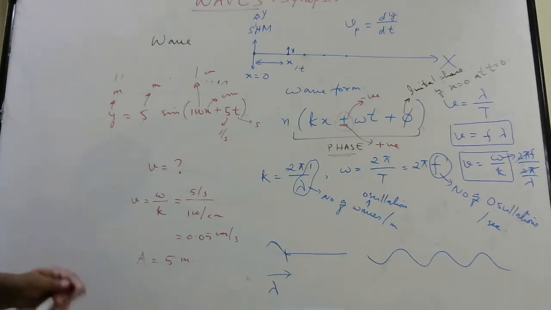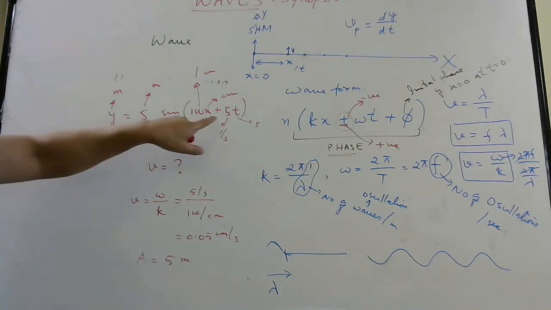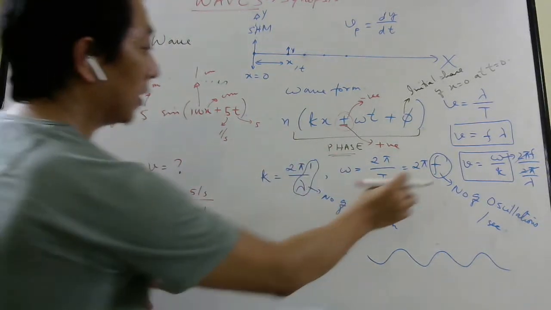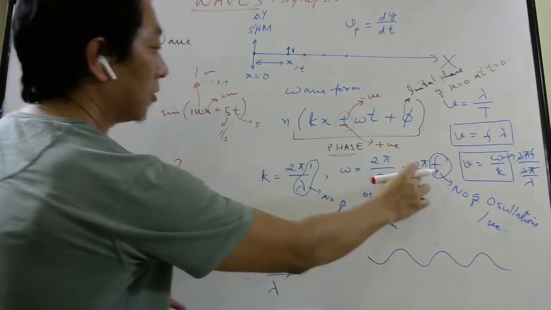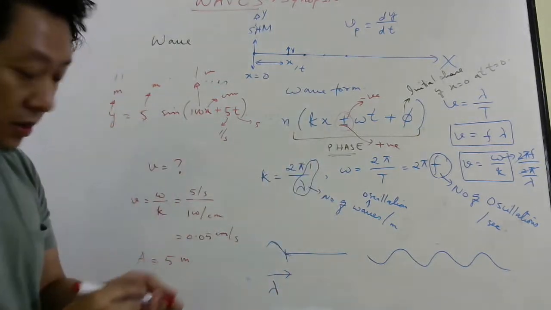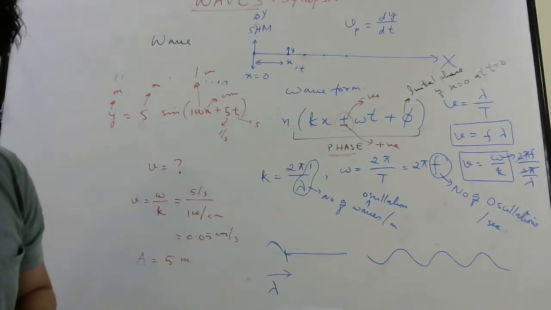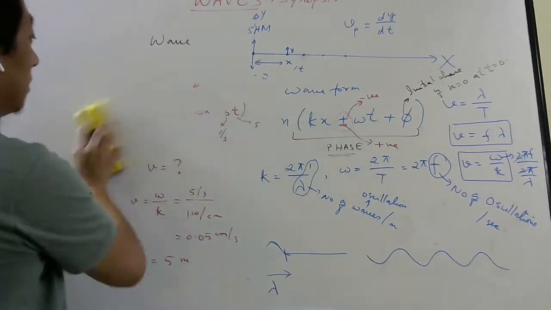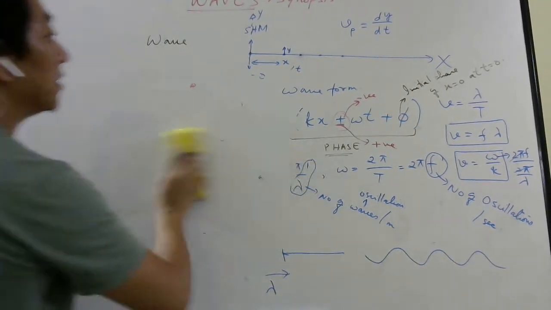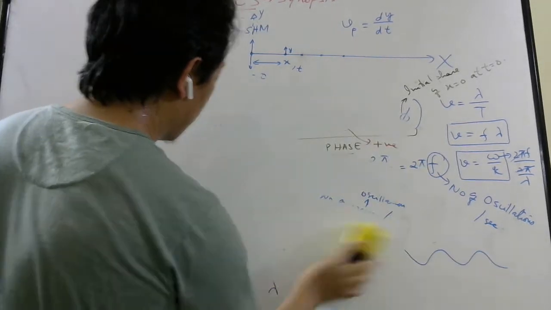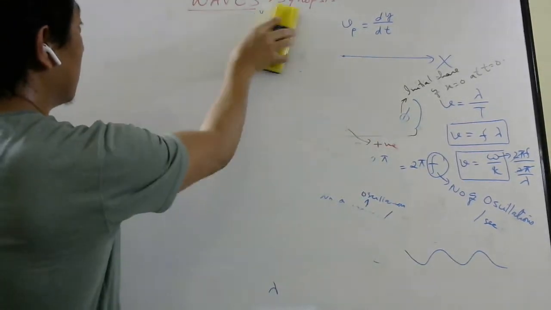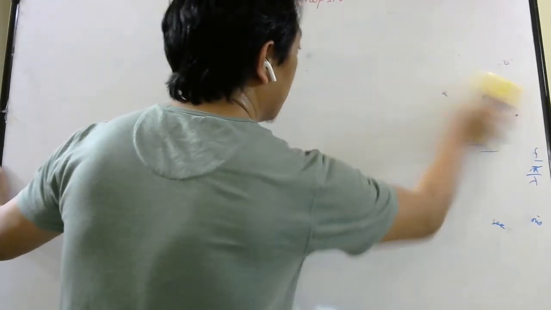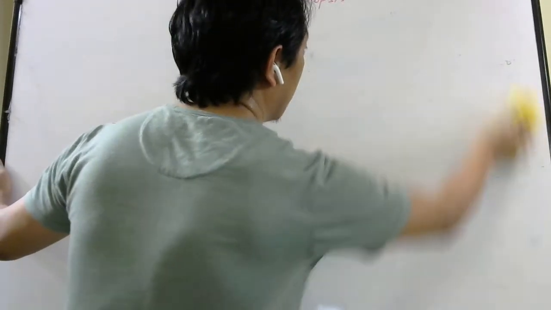Then if they want frequency, then you know that this omega is 5 and omega is 2 pi times frequency. So equate 2 pi f with 5. Then frequency will be 5 by 2 pi. That way you can calculate everything about the wave once you know this equation. Okay. So once we have understood this kind of wave, which is called traveling wave, because the disturbance moves from one place to another place, let us see what happens when more than one wave overlaps.